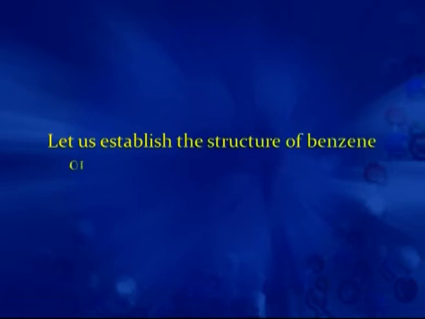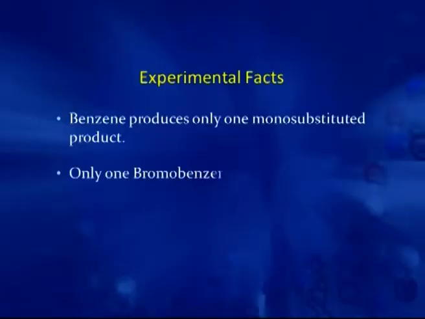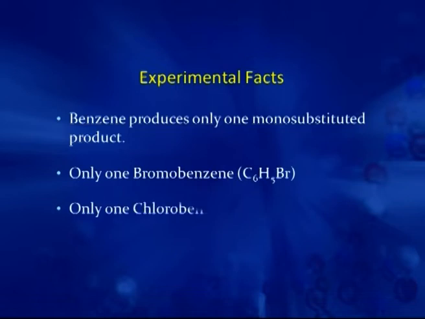We can establish the structure on the basis of certain experimental facts. Number 1, it was found that benzene produces only one monosubstituted product. On bromination, it gives only one bromobenzene. On chlorination, it gives only one chlorobenzene.